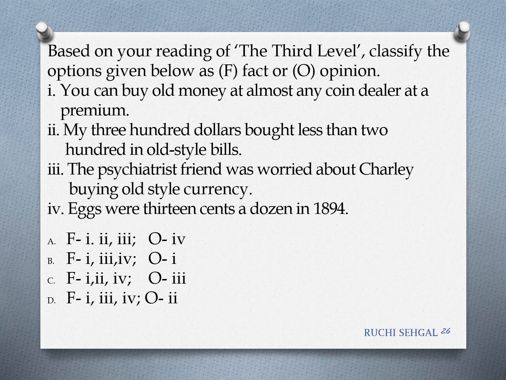So as you can see, in this particular question, it says classify the options given below as fact or opinion. Well, the first one is a fact because it is there in the chapter. Second one also has been mentioned in the chapter. Fourth one has been mentioned in the chapter too. So definitely only the third one is an opinion that we have formed on the basis of the facts that are given in the chapter. Hence, option C will be the correct answer.